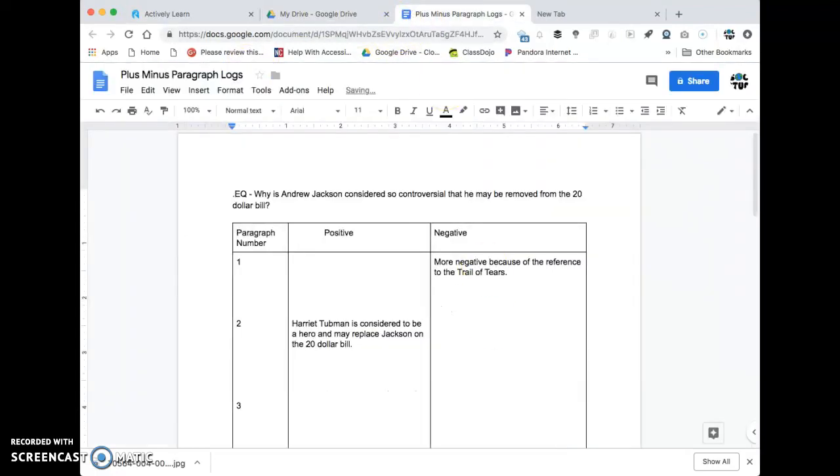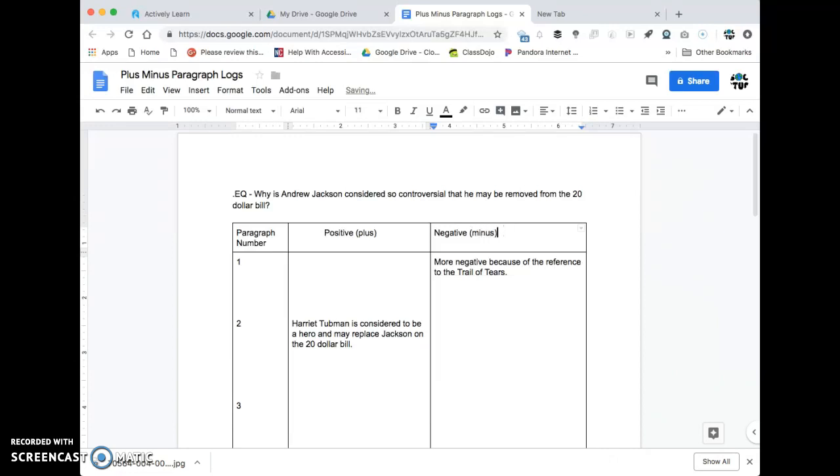So in paragraph 1, the reason why this is going to be called plus minus paragraph logs, we're going to be taking the left side, we'll call that positive, or plus. So you can put a plus sign or just write the word plus or write the word positive. Either way is fine with me. And on the right, put negative, and you can put a minus sign or just say minus.